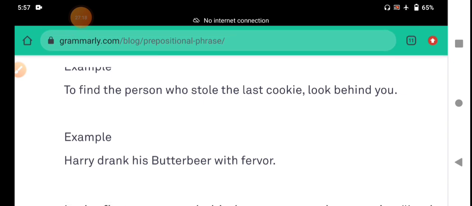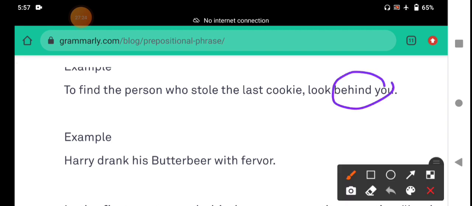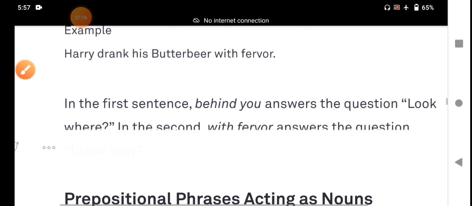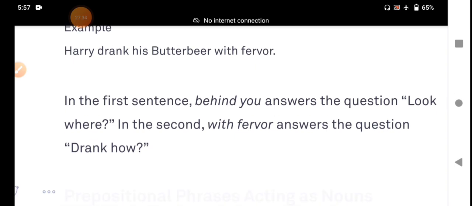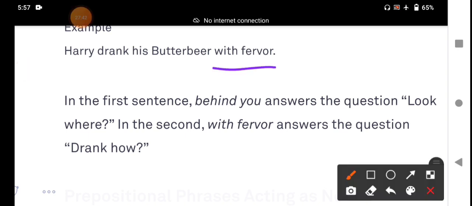Behind is a preposition, you is a pronoun; it comes before a pronoun or a noun, so it is a prepositional phrase. Behind you answers the question look where. With fervor answers drank how. These answers show an adverb. That prepositional phrase functions as an adverb.